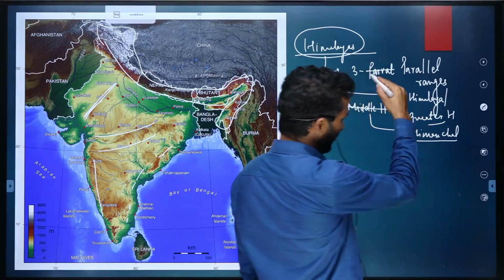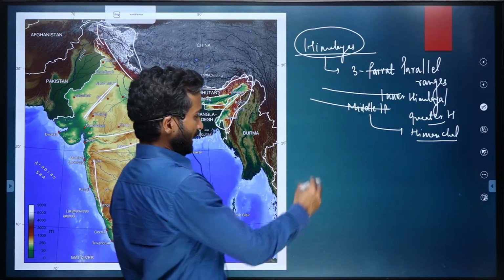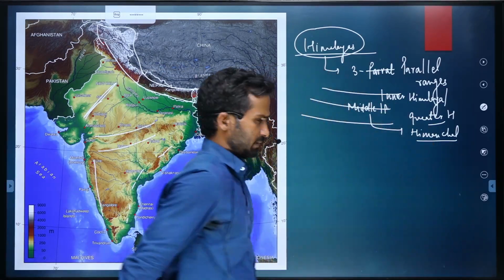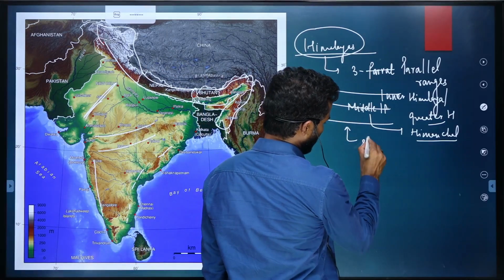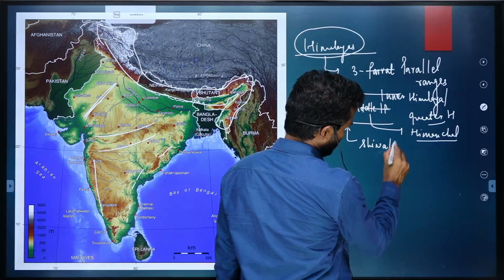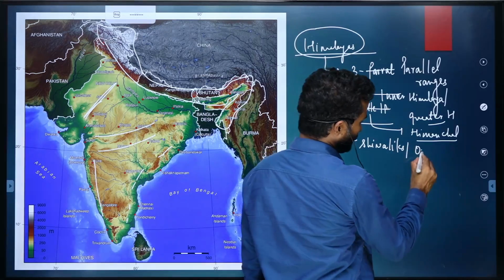I'll come to the details of these ranges, don't worry. And then the southernmost range is called Shivalik or Outer Himalaya.